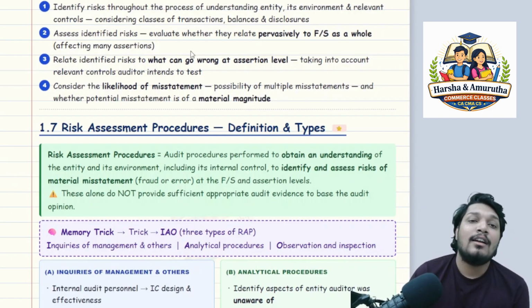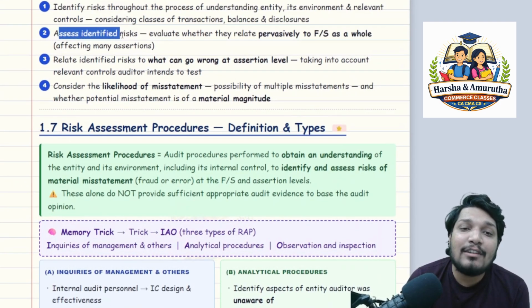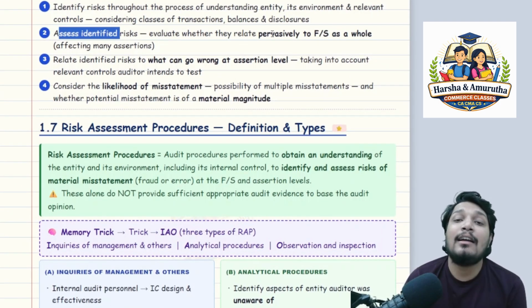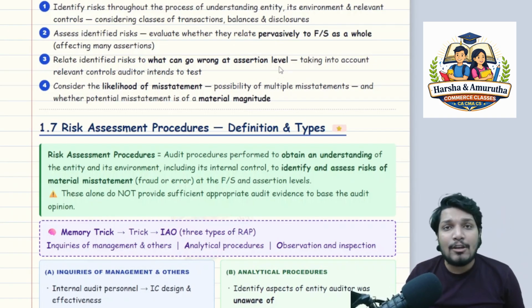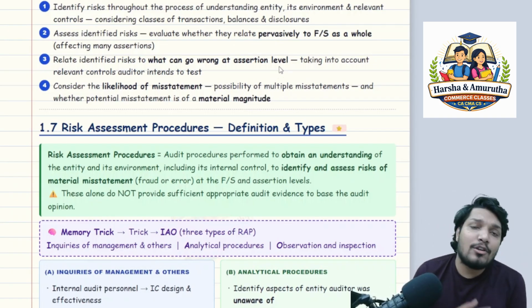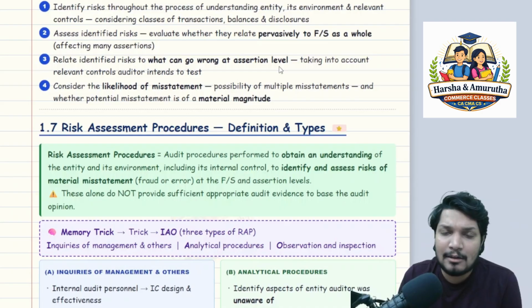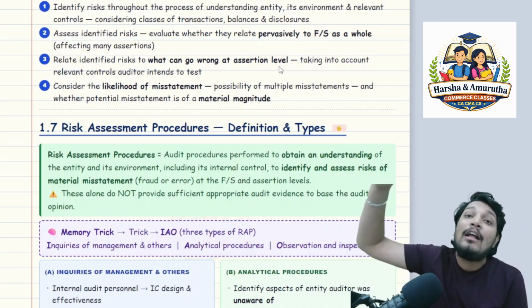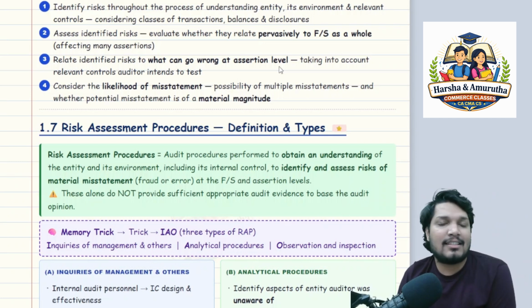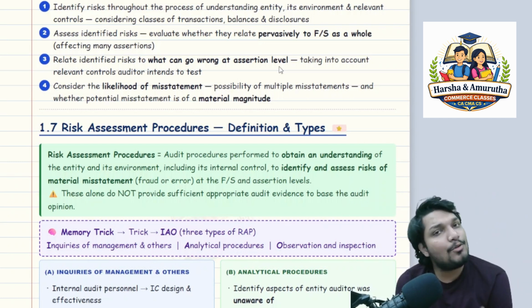Okay, understood, sir. So next, assess identified risks, evaluate whether they relate pervasively to financial statements as a whole. When you are understanding the entity and its environment, you have identified the risks. Now step 2, assess the identified risks. The first level is you identify risks.